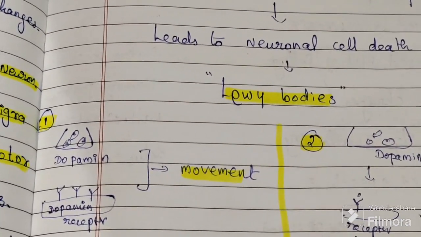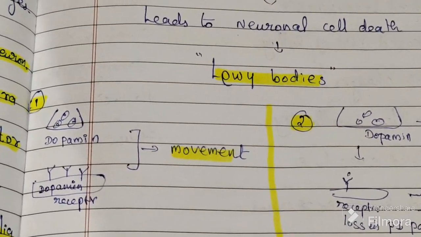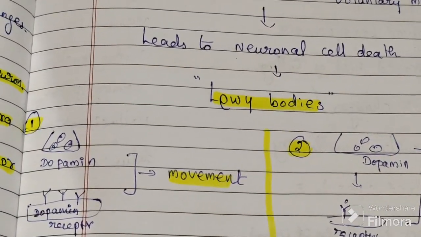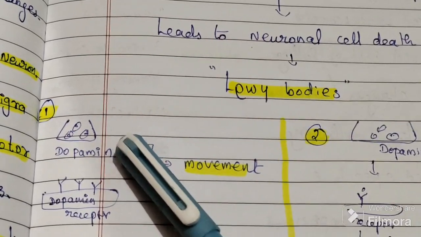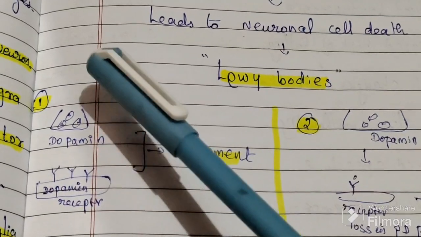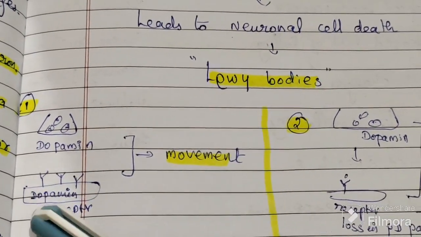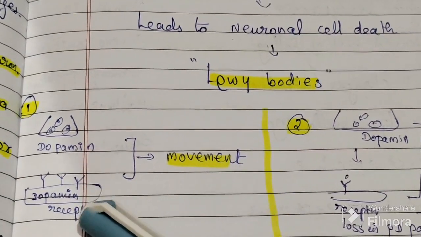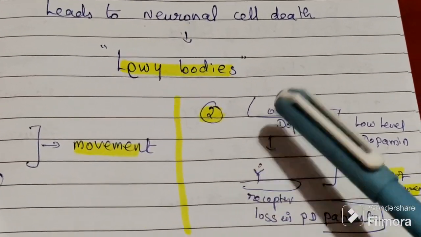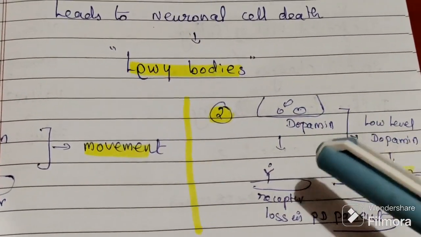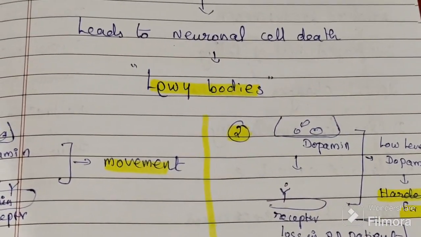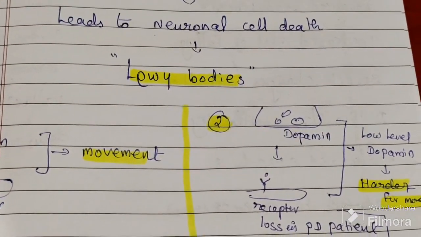So when the dopamine producing neurons in the substantia nigra are damaged, the neurons are entirely affected. In a normal person, dopamine is secreted, the receptor is present, dopamine binds to the dopamine receptor, and after that the movement occurs. In a PD patient, dopamine is released, but the receptor is lost because the dopamine producing neuron is entirely damaged.